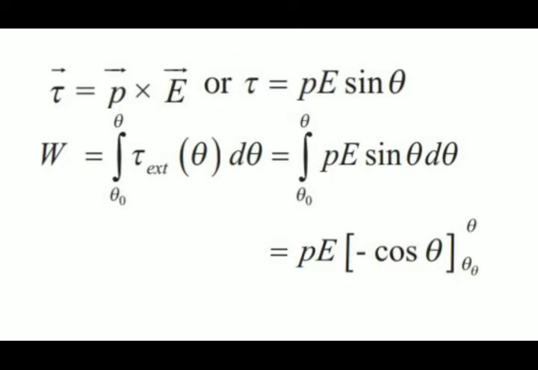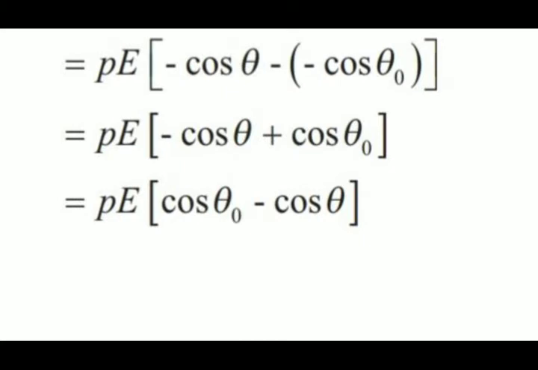Now the next step: after applying the integration, we have to apply the limits. Limits is nothing but upper minus lower limit. So PE will be as it is, minus cos of the upper limit, that is theta, minus of minus cos of the lower limit, that is theta naught. Now minus of minus cos theta naught will become plus cos theta naught. So just rearrange this term: cos theta naught minus cos theta.